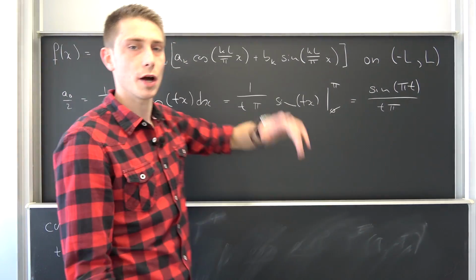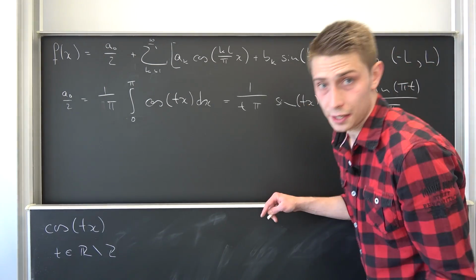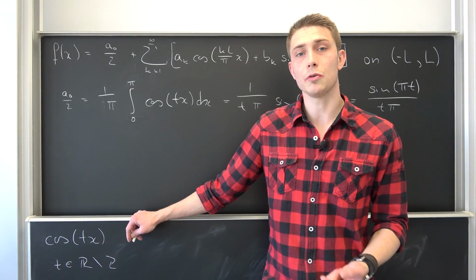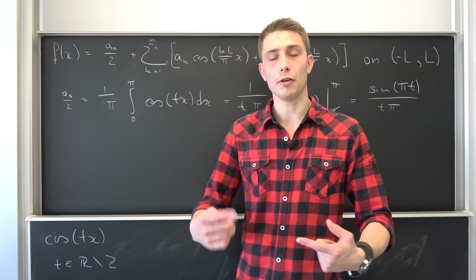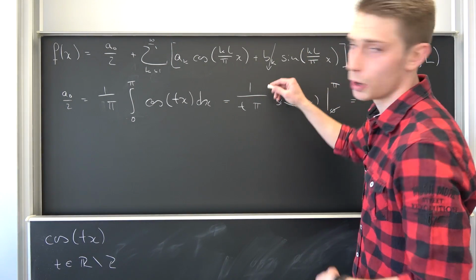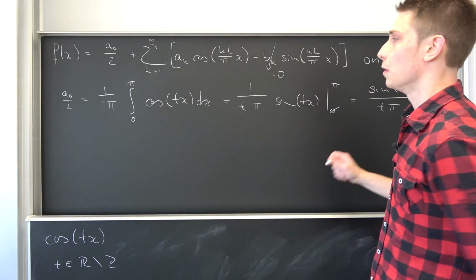Then I want you guys to take a look at the b_k right here. This is going to be 1 over pi times the integral from negative pi to pi of the sine times the cosine of some sort. Sine times the cosine is going to be an odd function overall. Meaning if we integrate an odd function over a symmetric interval, it's going to vanish. Meaning our b_k are nothing but 0, so this part is going to vanish. We got rid of that.